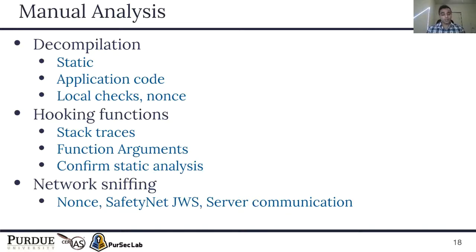We looked at the function arguments of the functions we are interested in, and also we could confirm our findings from static analysis. By sniffing network packets, we could see if the nonce is coming from the server, or if the SafetyNet JWS is being sent correctly to the server, or how the server is responding to different JWS.